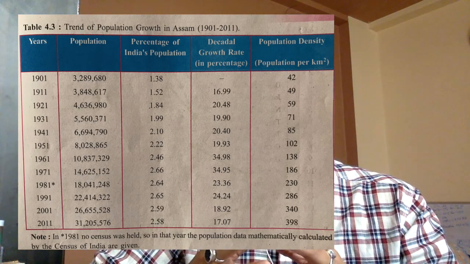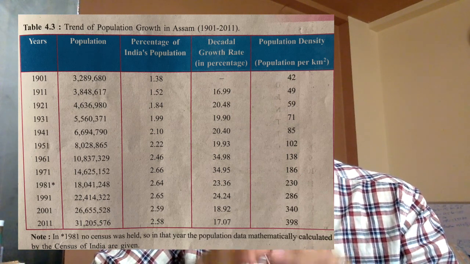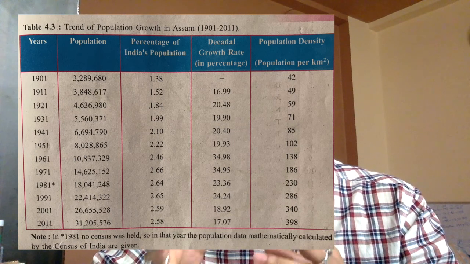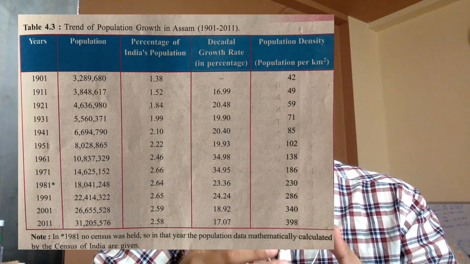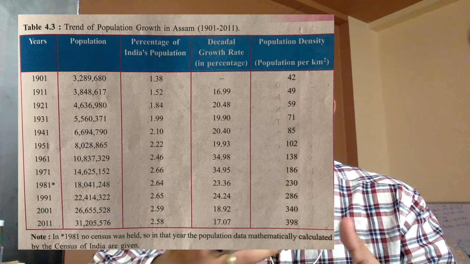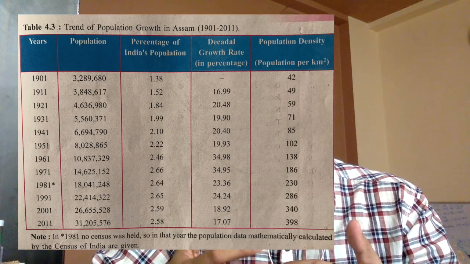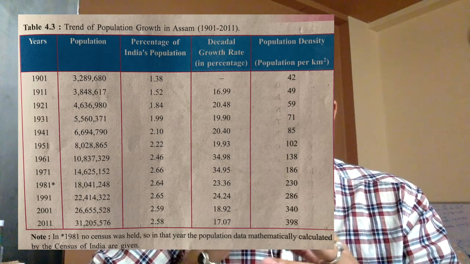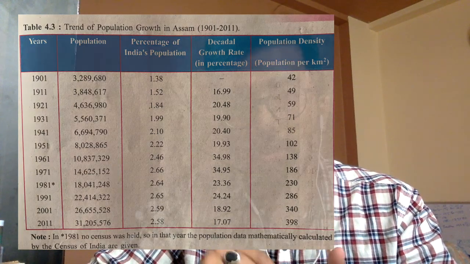We have the census records of 1901 and we also have the census records of 2011. And if we look at the census records of both these years, or all the census records that have taken place throughout 1901 to 2011, we will see that population has very gradually and very systematically grown in Assam. So in this particular topic we need to look at the trend of population growth.